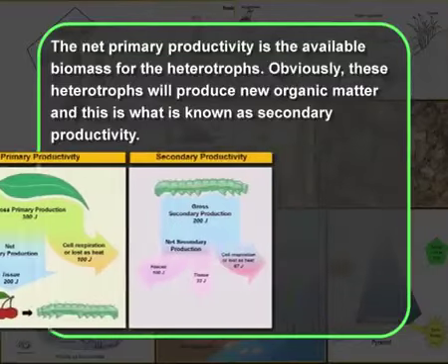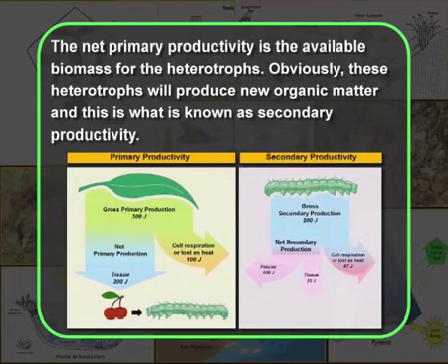Do you know, students, that the annual net primary productivity of the whole biosphere is approximately 170 billion tons by dry weight of organic matter. Of this, the productivity of the oceans is only 55 billion tons. Rest is on land. As you can see in the figure, the net primary productivity is the available biomass for the heterotrophs. Obviously, these heterotrophs will produce new organic matter, and this is what is known as secondary productivity.